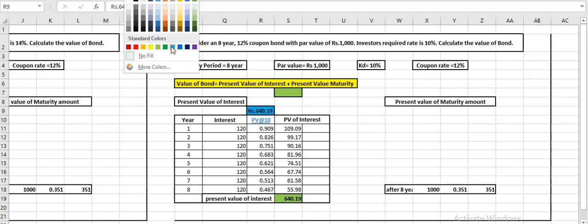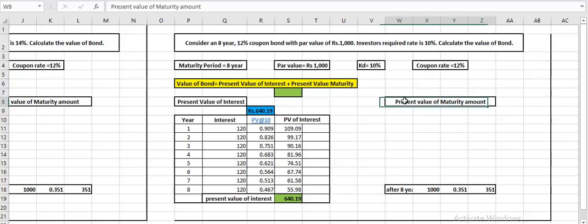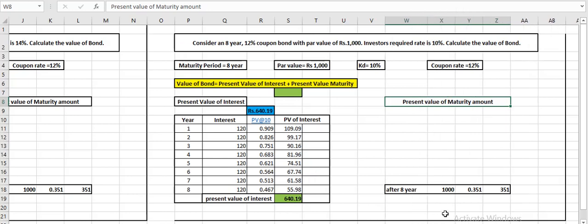We have done with the first part. Now the second part is present value of maturity amount. After 8 years you will be receiving your 1000 rupees back, but as you are receiving it after 8 years, we are 8 years away, so we have to convert this 1000 into present value, that is, we have to go 8 years back. So we need to multiply with the 8th year factor, which is 0.467. We can use it from this only, 10% and 8 year factor, and the value is 467.